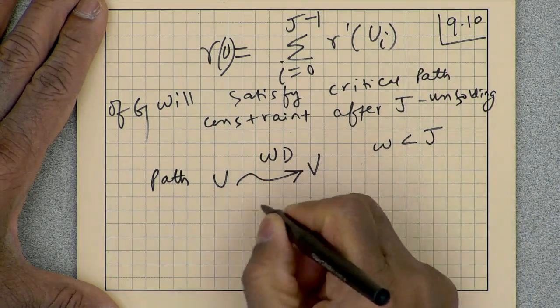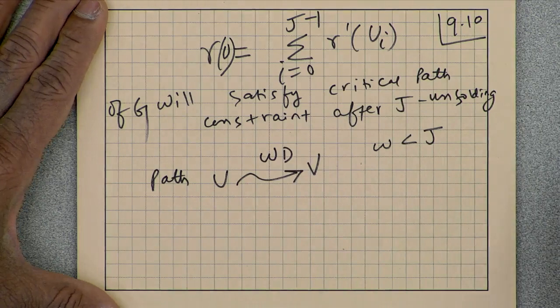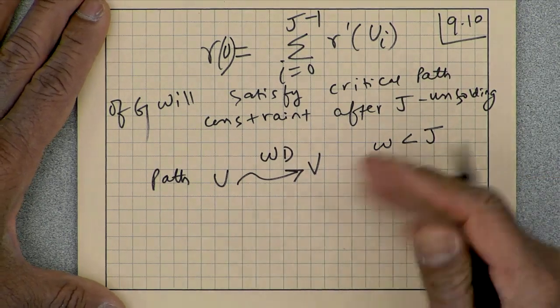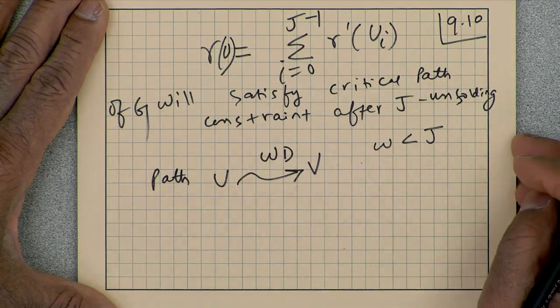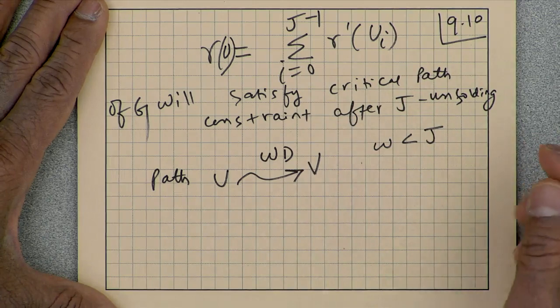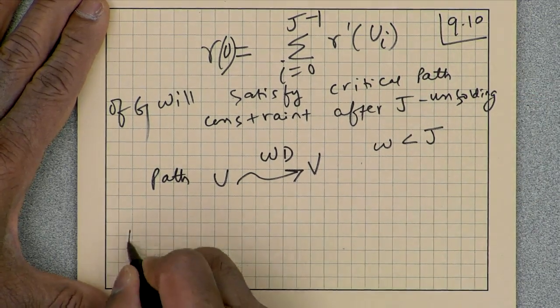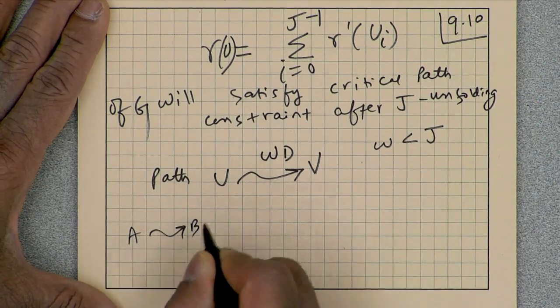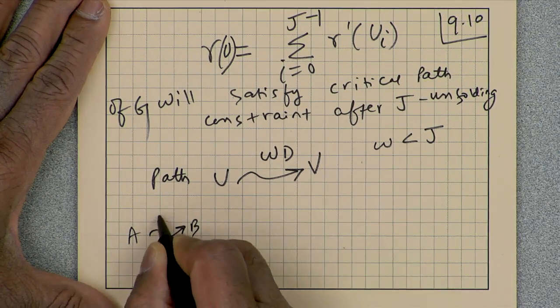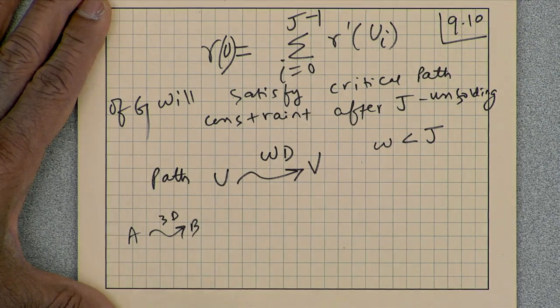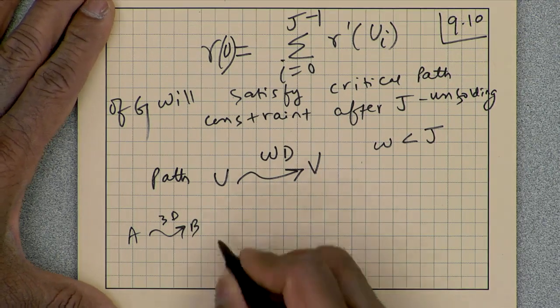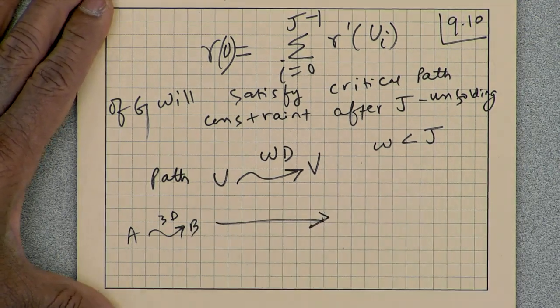What do you think happens to those paths after unfolding? If I have a path, let's say a to b with 3 delays, what happens to that path after unfolding?